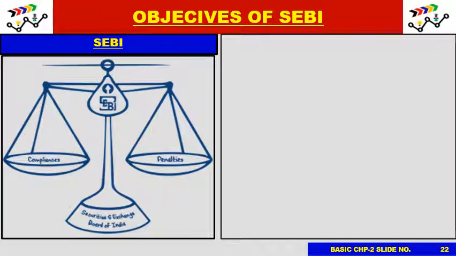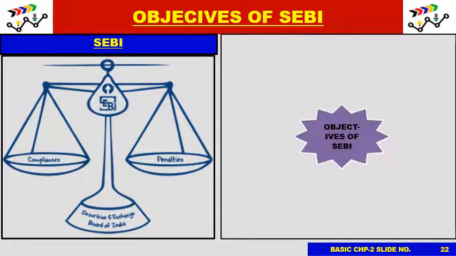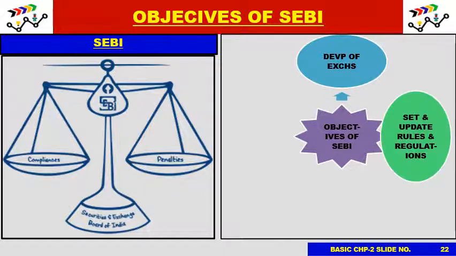Now what are the objectives of SEBI? Let us see certain objectives of SEBI. The objectives of SEBI are, first, development of exchanges. The two main exchanges of India, Bombay Stock Exchange and National Stock Exchange, need to develop. They have evolved over a period of time. Both of these have been running for many years now. So over a period of time they need to evolve. They need to keep abreast with the latest technology and the latest requirements of people. So the development of exchanges is one of the main objectives of SEBI.